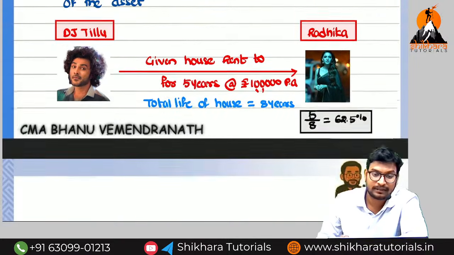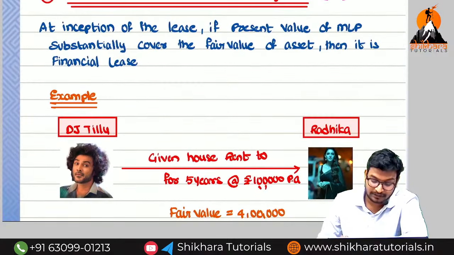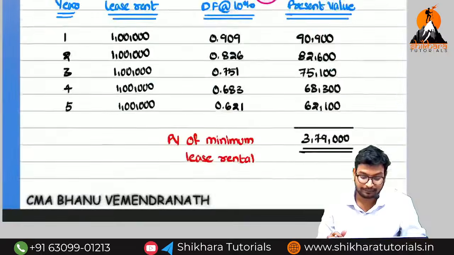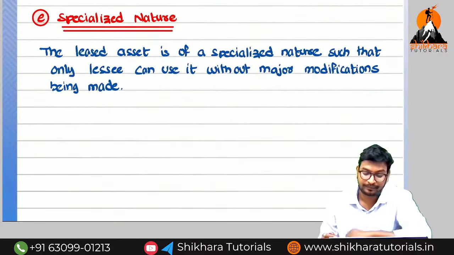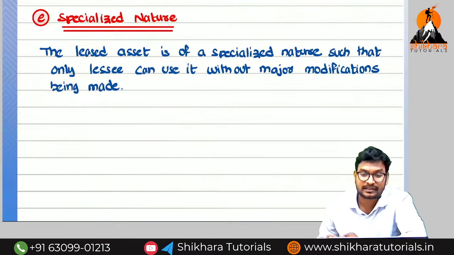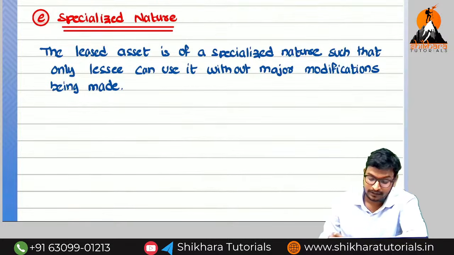So we have discussed completely three points. Now we are going to see the 4th point. Before going to see the 4th point, now we need to understand what? We need to understand the 5th point first. What is the meaning of the 5th one, sir? Specialized nature. What is the meaning of specialized nature?